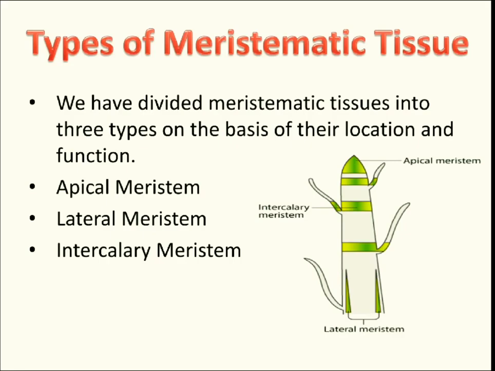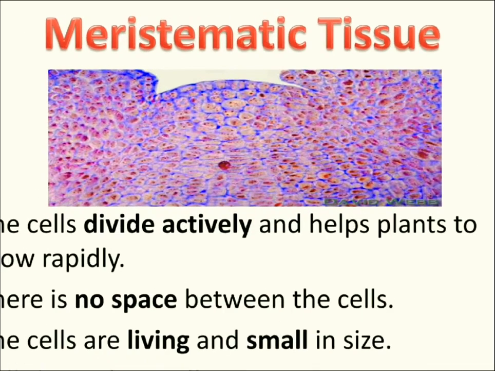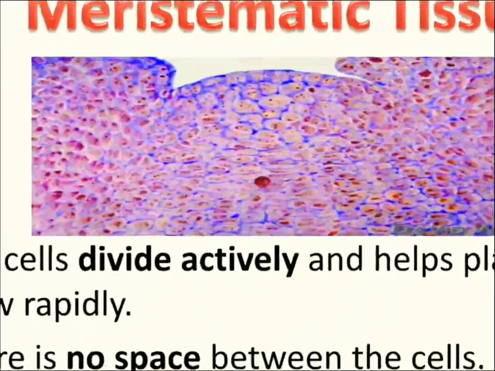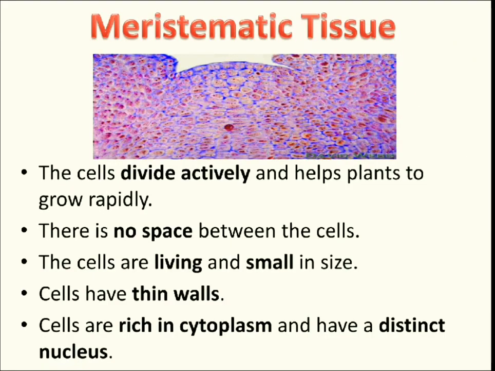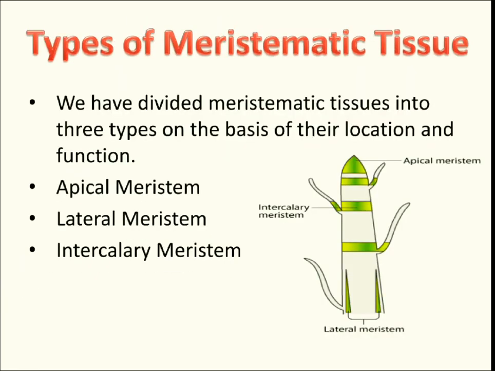Types of meristematic tissue. We have divided meristematic tissue into three types on the basis of their location and function. What was this? This was meristematic tissue, and we have divided it into three types on the basis of their location and function. Okay, first one is apical meristem. This photo was particularly the photo of an apical meristem. Okay, all the meristems somehow look like this only.